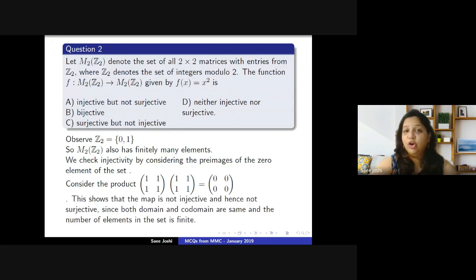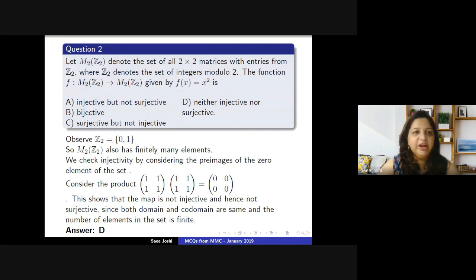Since the map is not injective, the map is also not surjective, because the map is from M2 Z2 to M2 Z2. Both are the same and have a finite number of elements. So clearly, what should the answer be? The answer should be D, which is the map is neither an injective map nor a surjective map. So as you can see, this is a really nice problem that we have here.